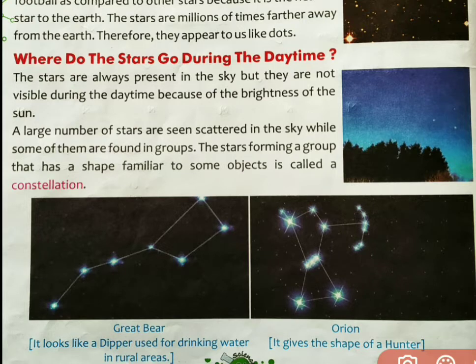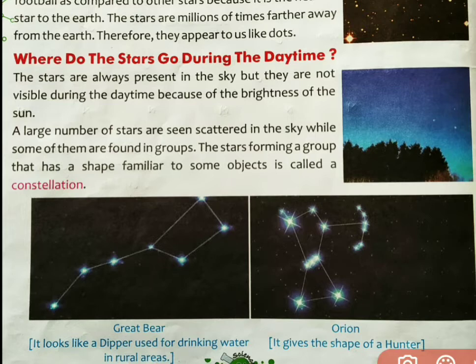Our next topic is, where do the stars go during the daytime? Have you ever seen a star during the daytime? No. Do you know why? Because the stars are always present in the sky, but they are not visible during the daytime, because in the day the sun is brightening. If we talk about the daytime, the stars are not visible in the sky.